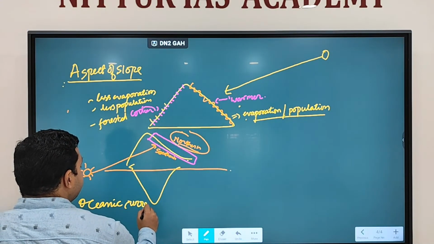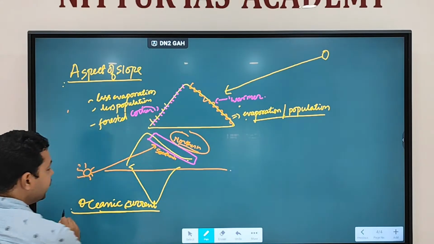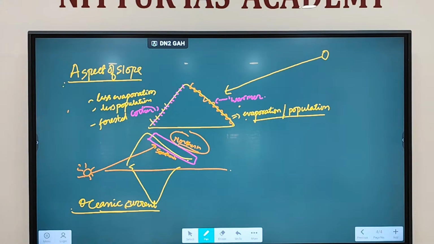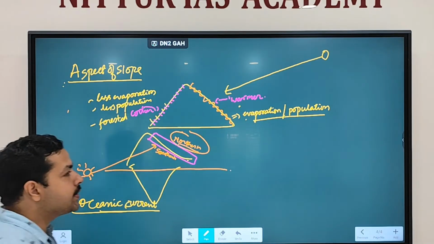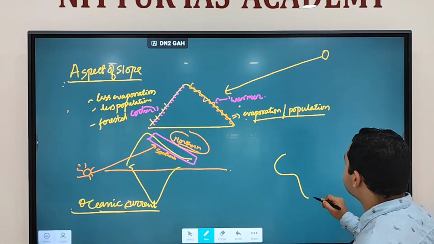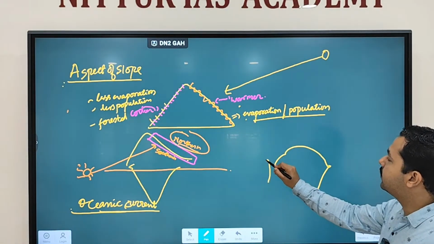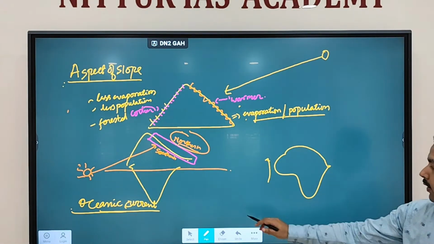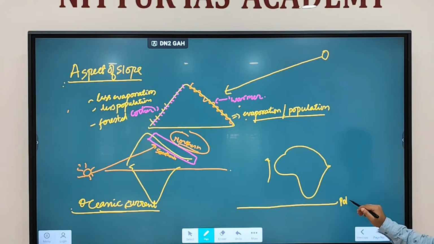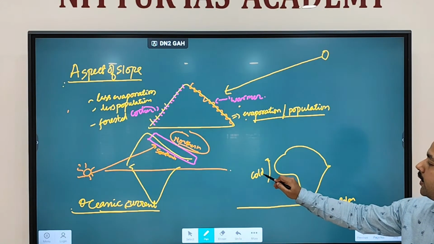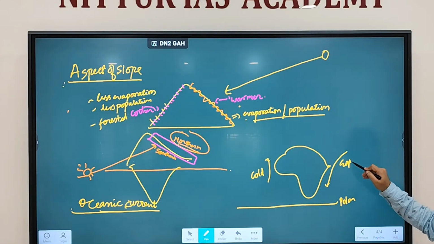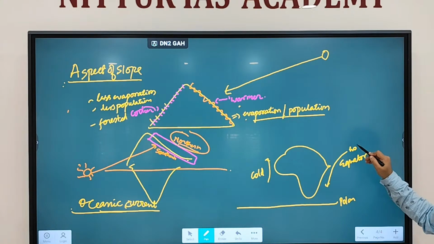You will have another factor, which is oceanic current, that can also determine whether the region will receive more amount of sunlight or lesser amount of sunlight. So you also have something called oceanic current. Fine. So what is this oceanic current? As we discussed earlier, if oceanic currents are coming from the polar region, then they are going to be colder in nature. If they are coming from the equator region, then these currents are going to be warmer or hotter in nature. Clear?